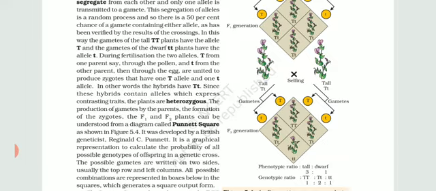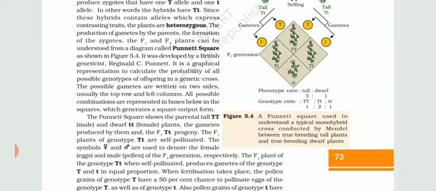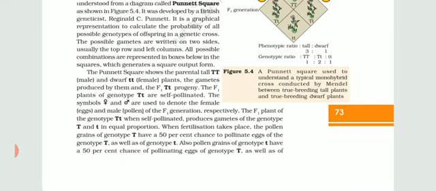So Punnett squares are very easy to represent such kind of graphical representations, right? It shows the parental characters, it shows the gametes, it shows the F1 progeny, it shows the F2 progeny. So it gives us an easy confirmation about it.